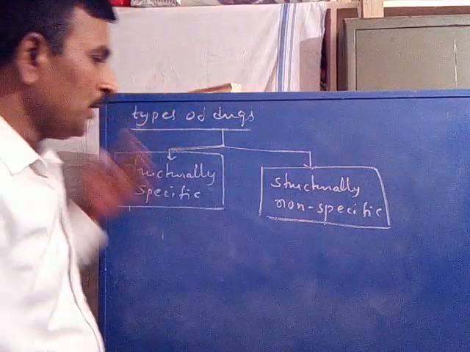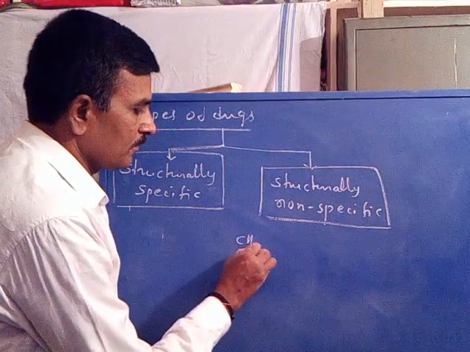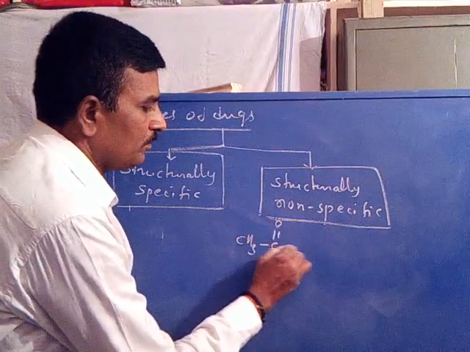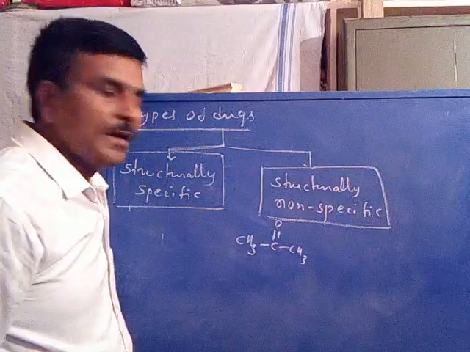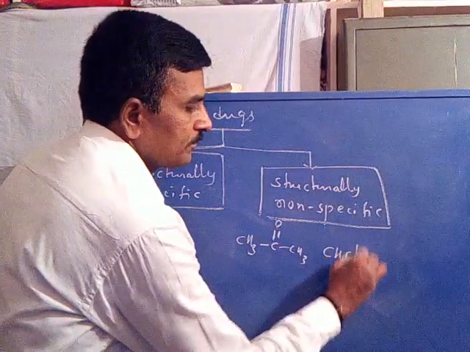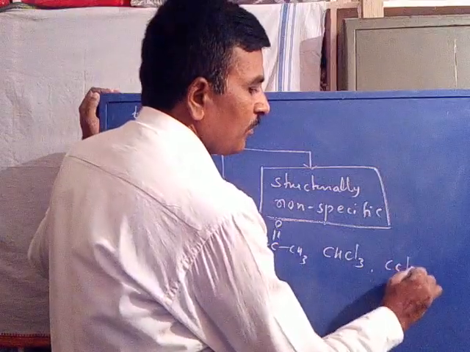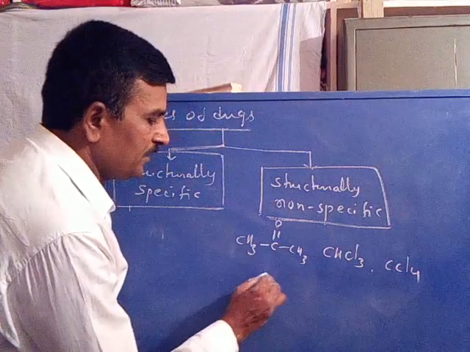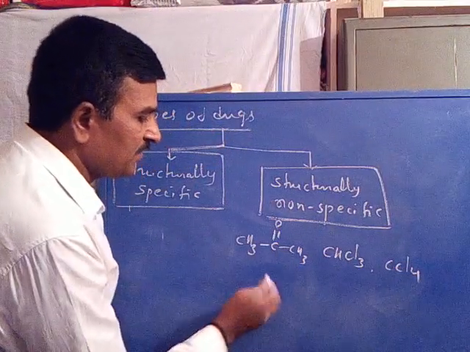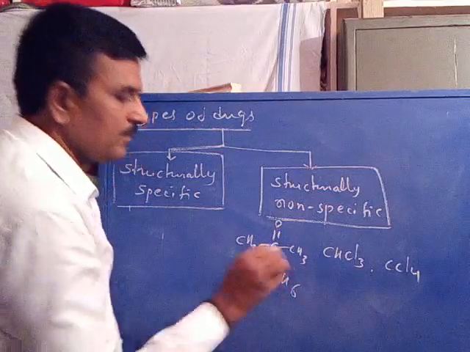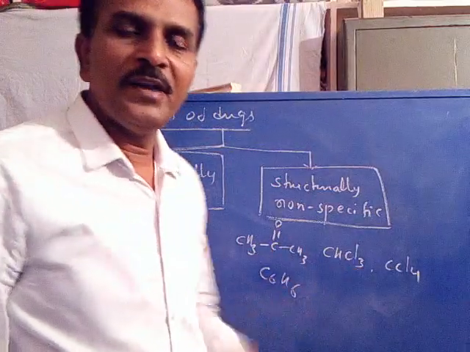For example, you take acetone, chloroform, or CCl4, or you may take benzene, C6H6. Now these are some kind of medicines.